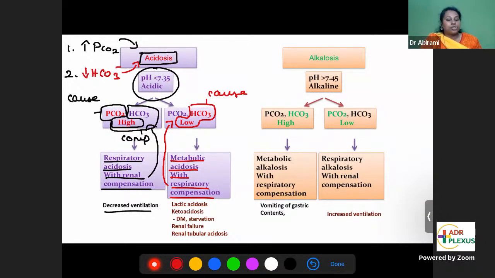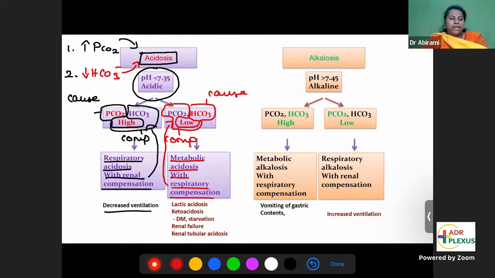When carbon dioxide is pushed out, the carbon dioxide level goes down. That's why, as a result of compensation, PCO2 levels have gone down. So this is the compensation done. You should be able to identify which is the cause and which is the compensation. In this one, decrease in bicarbonate is the cause, and decrease in carbon dioxide is the compensation. That's why it's called metabolic acidosis with respiratory compensation.